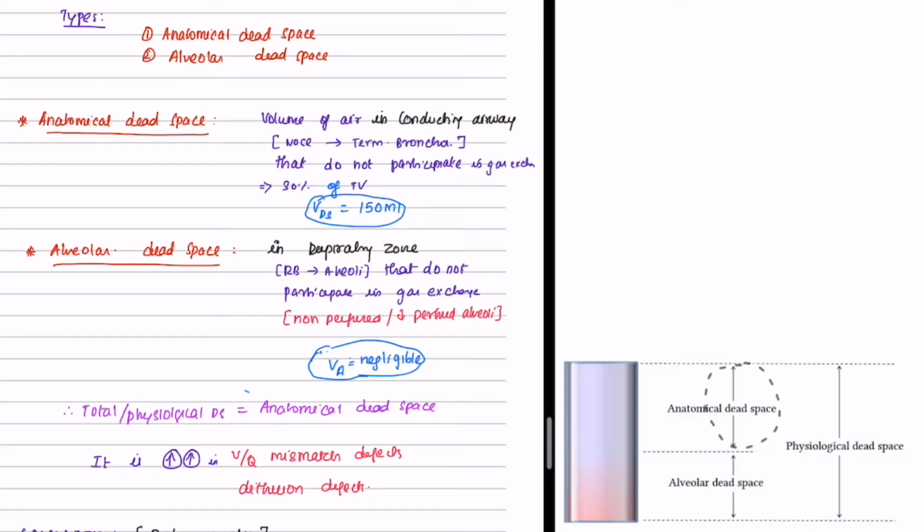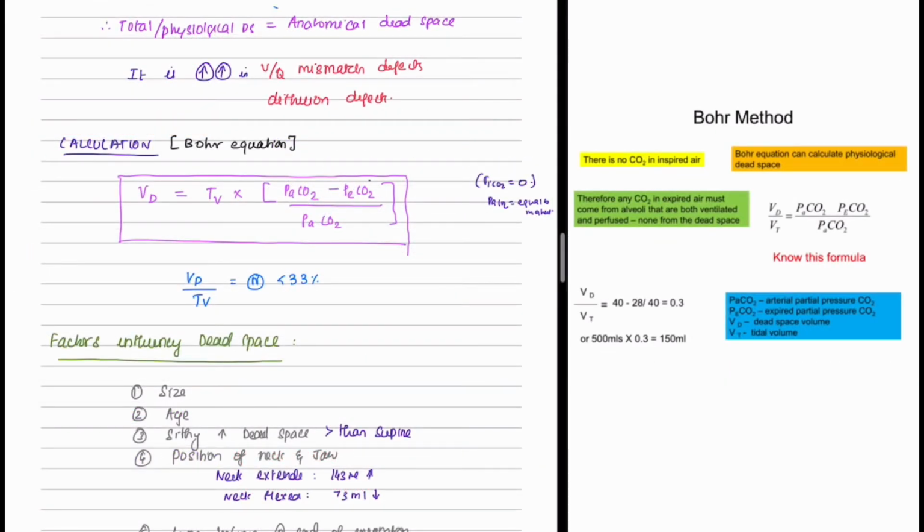So we have anatomical dead space and alveolar dead space. Anatomical dead space is the volume of air in the conducting airways that does not participate in the gas exchange. It is about 150 ml. Alveolar dead space is the volume of air in the respiratory zone that does not participate in the gas exchange. That is because of the poorly perfused alveoli or non-perfused alveoli. But this is negligible. So the physiological dead space would be equal to the anatomical dead space, that is 150 ml. The dead space volume can be calculated from the Bohr equation.